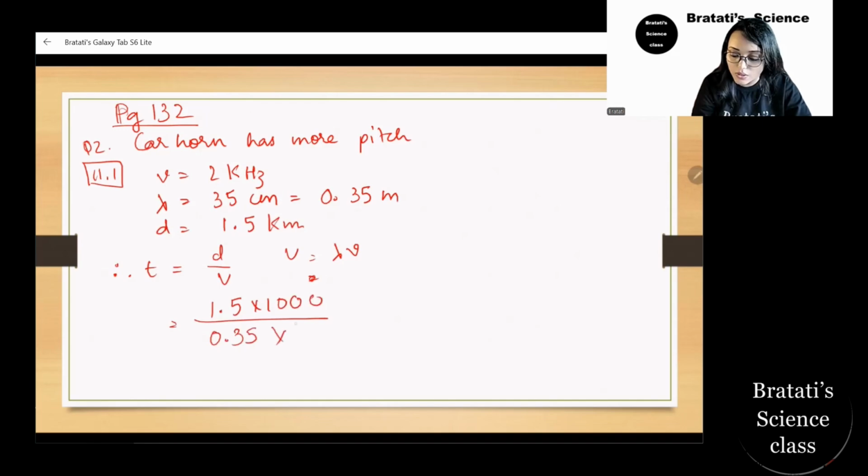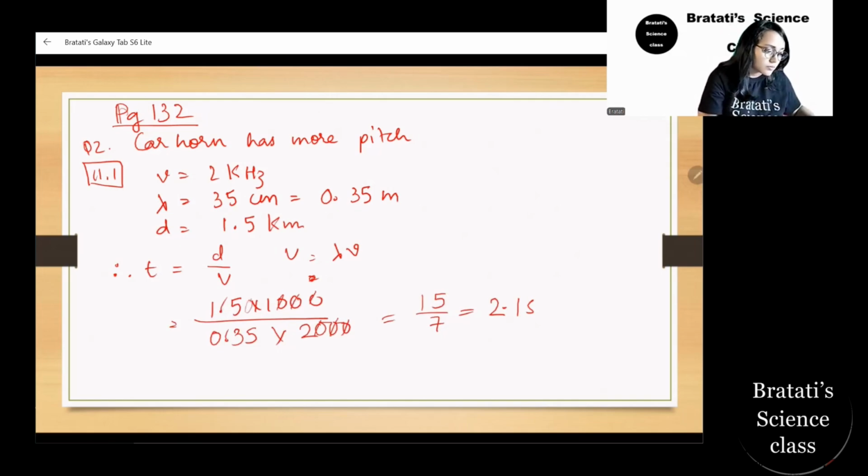2 kilohertz is again 2000 hertz. So now see, this will go, and if this goes it will be 150. So it is 15 by 7, or we can call it 2.1 second. You have a calculator to calculate, but the simplification I have shown: if you want to remove this, there will be one 0 added here. This will be removed. So here 150 by 700, 150 and this is 70. So 150 by 70 equals 15 by 7. Got it? Here one 0 will be removed. Now see, it is 15 by 7.